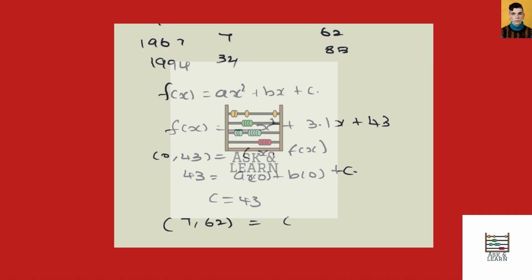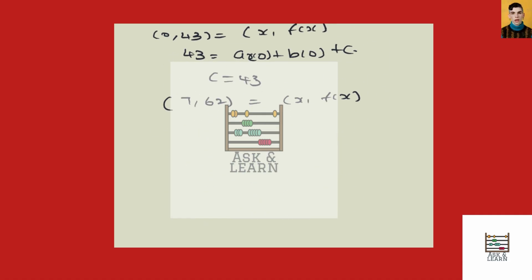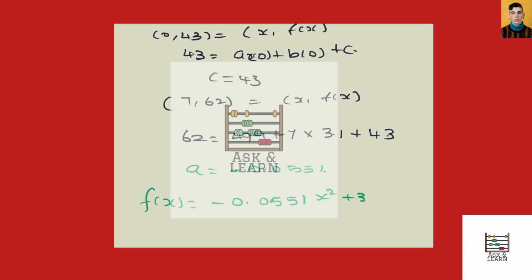So which is equal to x, f of x. So now on substituting, 62 is equal to a 7 squared. So 49a plus 7 times 3.1 plus 43. So simplify this, we obtain the value of a is equal to minus 0.0551. Therefore, the quadratic equation f of x is equal to minus 0.051551 x squared plus 3.1x plus 43.